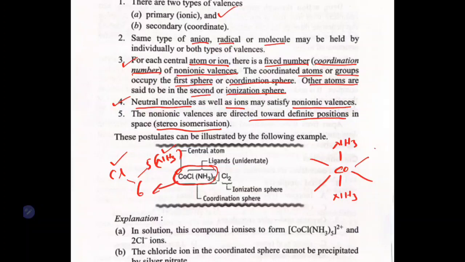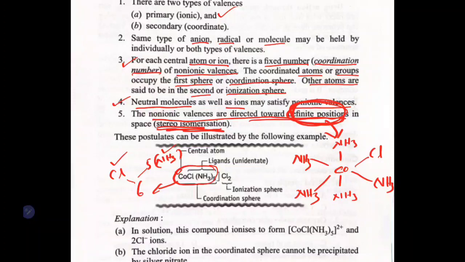So this is how one chlorine, NH3, then NH3. Non-ionic valencies are directed towards definite positions. The definite position is this one. The position of each valency will be definite. We call it stereoisomerism.